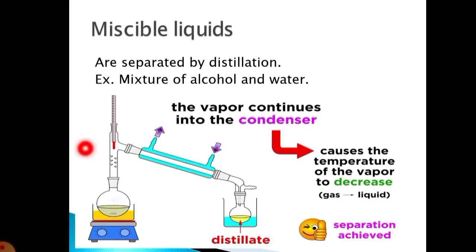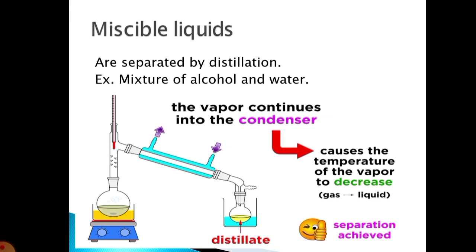Now how does the separation process happen? All the miscible liquids are separated by the distillation process. We have already learned what the distillation process is and how the miscible liquids are separated. For distillation, the distillation flask and all the distillation apparatus are needed. The vapor continues into the condenser, which causes the temperature of the vapor to decrease, and it transfers from gas to liquid, and the separation is finally achieved. So that is our distillate.